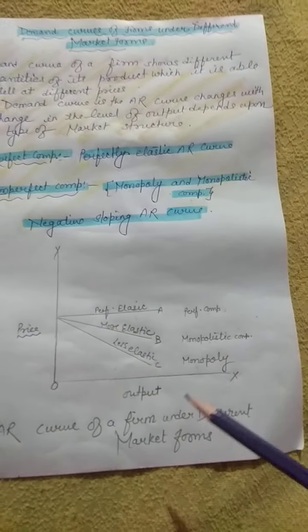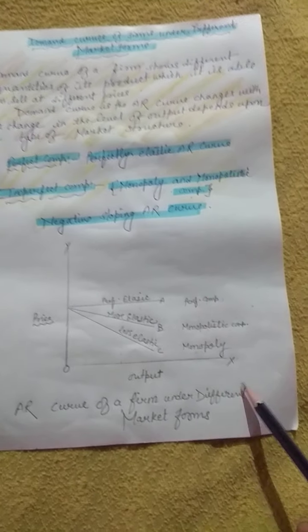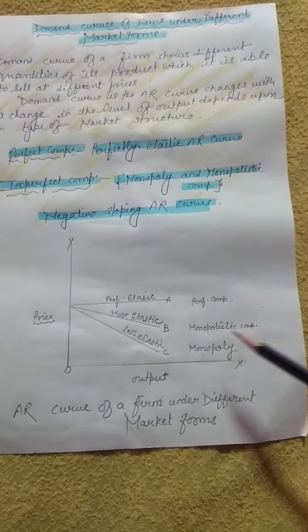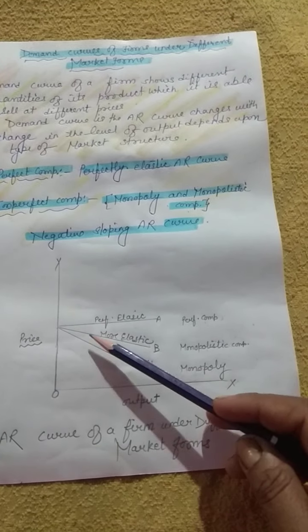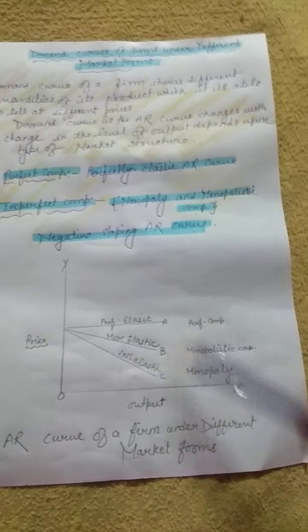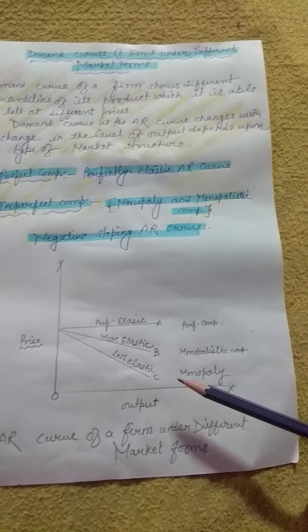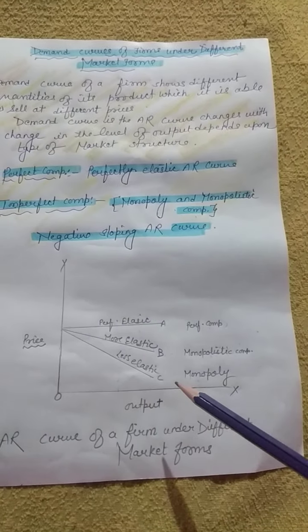Okay children, I hope all of you understood the difference very clearly. This curve you have to practice, because the AR curve of a firm differs under different market forms: perfect competition, monopolistic competition, monopoly. All these things you have to prepare very, very well, and please remember the meaning so that you can understand the features, and then you can draw the curve. You should know the features of perfect competition, monopolistic competition, monopoly. Then you will draw the curve very well. Okay, thank you.